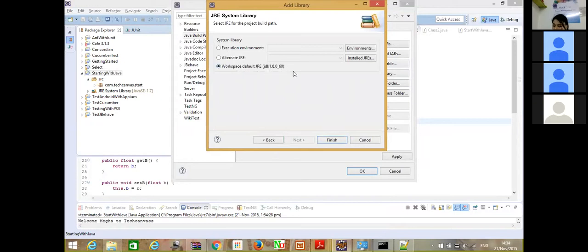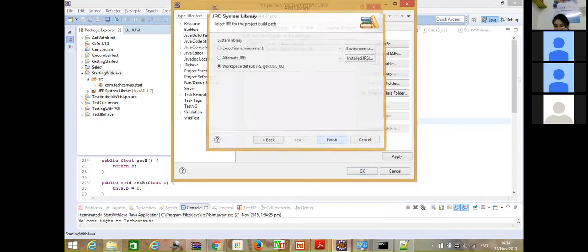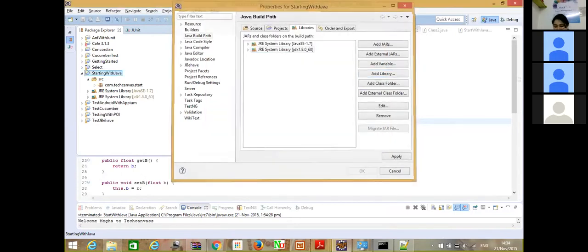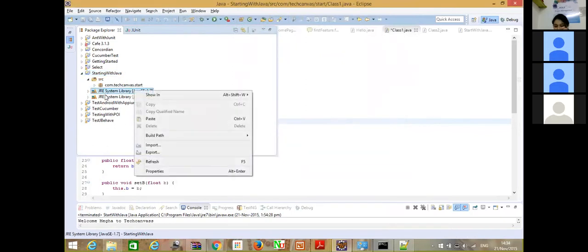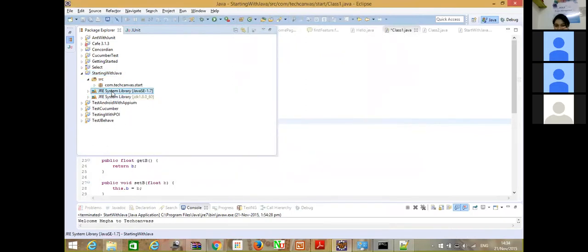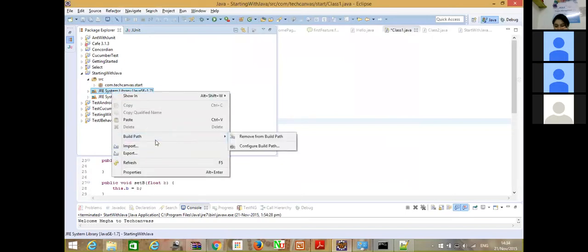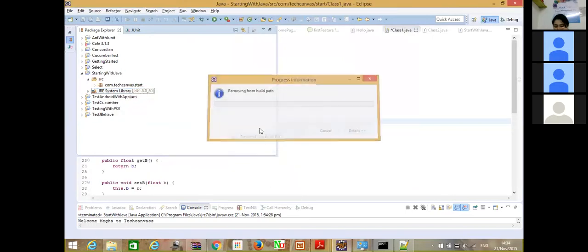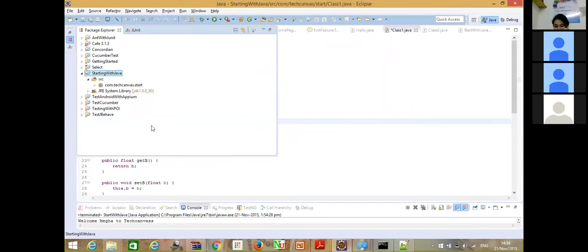Whatever Java you have installed in your system should reflect here. Click on finish and OK, and remove the JRE system library Java SE 1.7 from the build path. We need JDK to compile and execute our code, so that's why we are only including this.